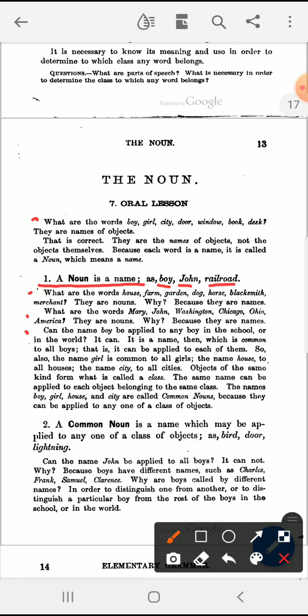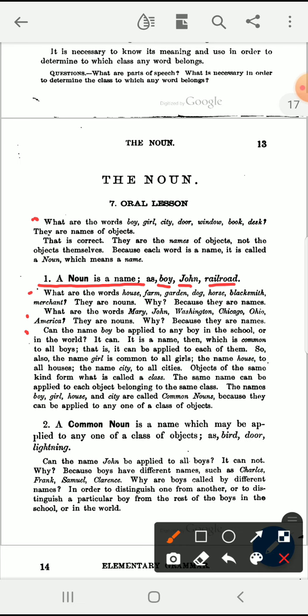The word boy is a noun because it's a name, and it's a name that is common to all boys. That is, it can be applied to each of the boys. So also the name girl is common to all girls. The name house is common to all houses. The name city is common to all cities.